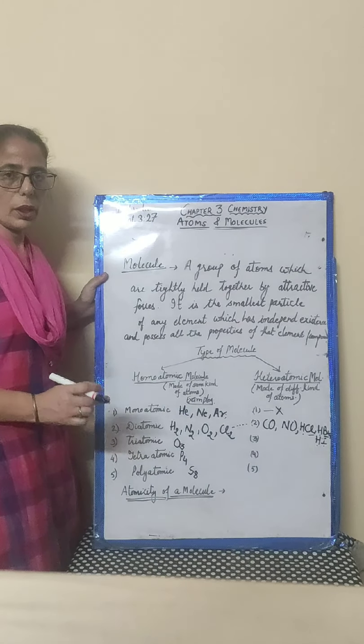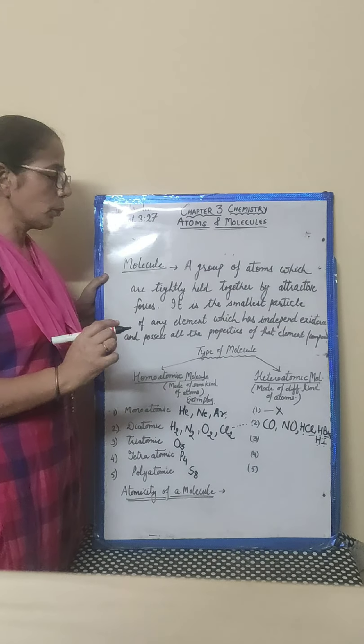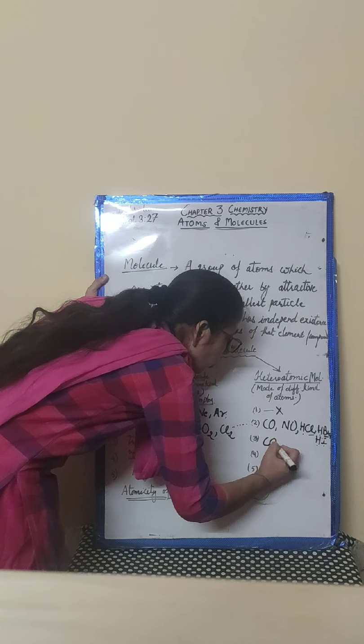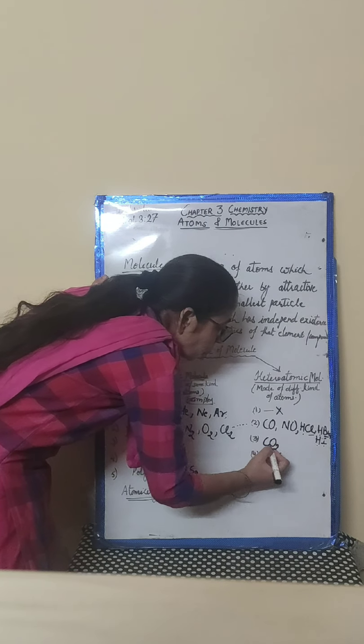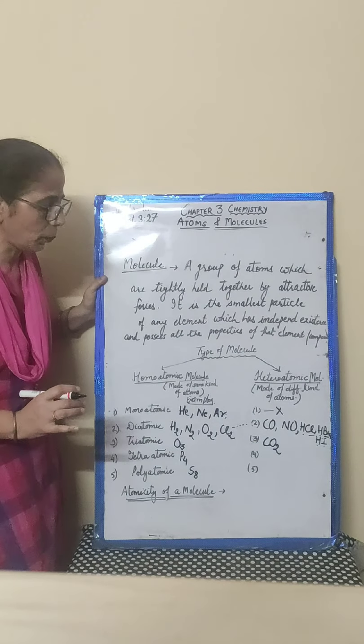Now, triatomic, but they should be hetero as well, which means their atoms should be different also. One is CO2. Although oxygen atoms are 2, carbon is 1, so at least overall it is heteroatomic.